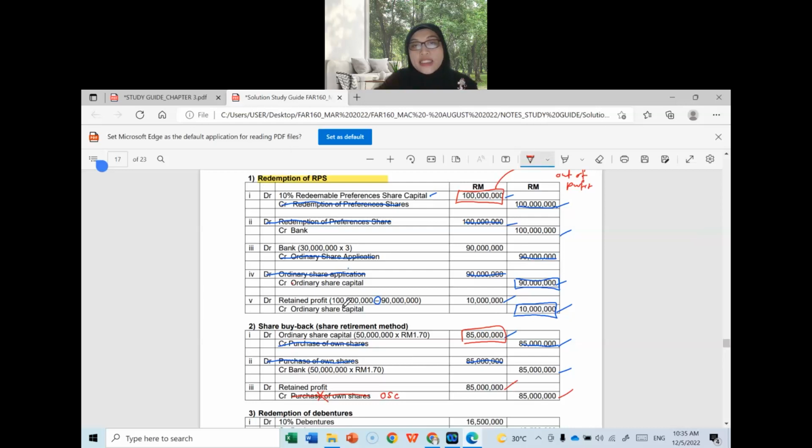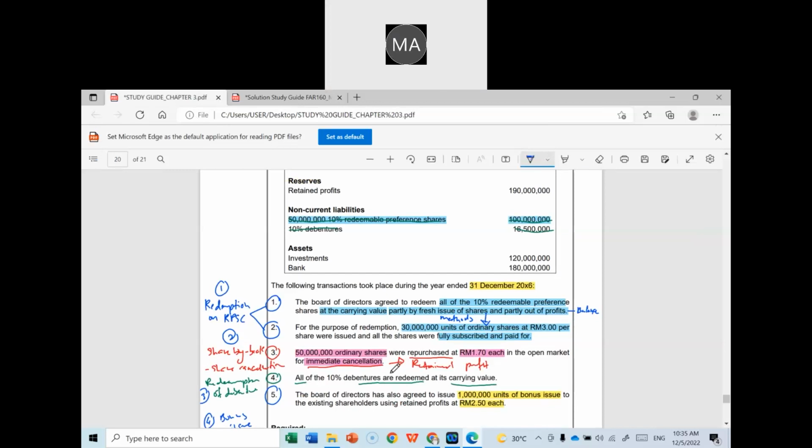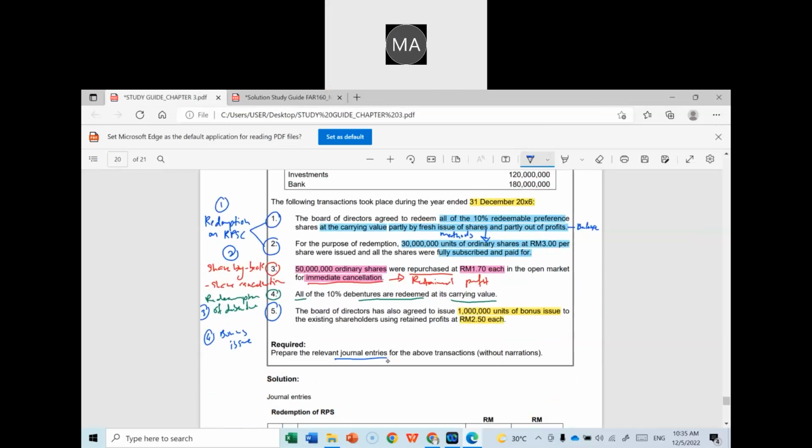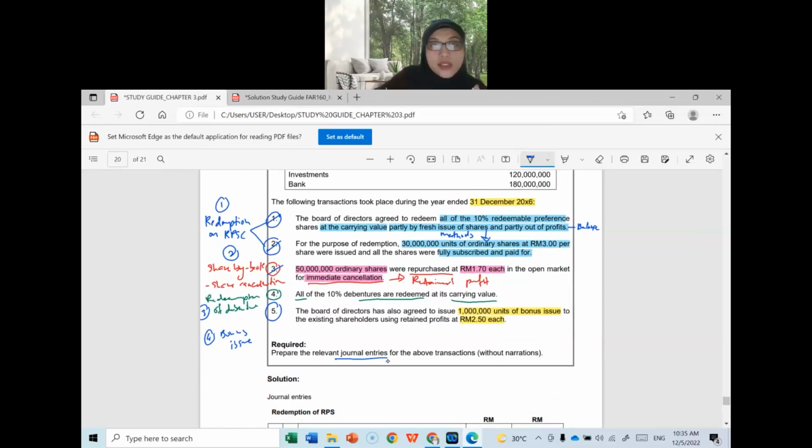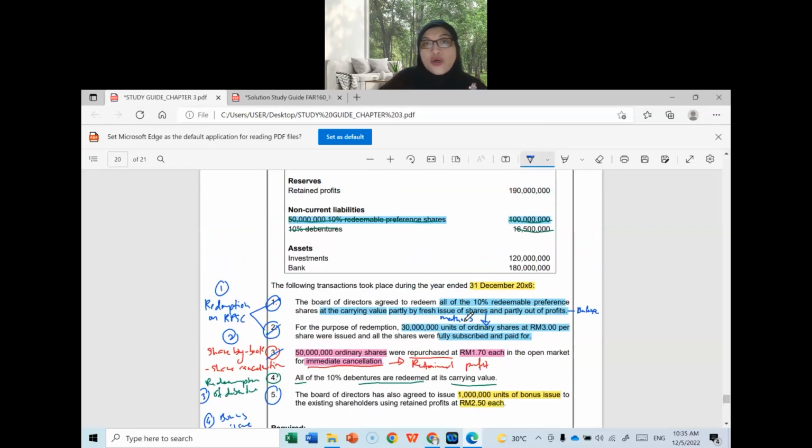Is there any question, class? No, madam. Can I proceed to the next transaction? Yes, madam. Okay, we're done with number 1, number 2, number 3. Now let us focus on number 4. The company wants to redeem all of the 10% debenture at its current value. Look at the balance of debenture here. According to this statement, you have a balance of how much? 16 million 500,000. Meaning you are going to repay all this value.